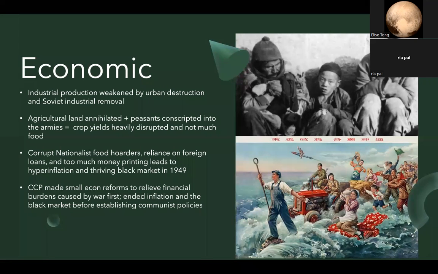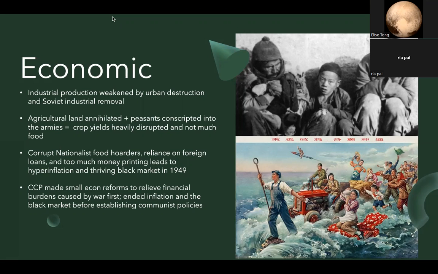Furthermore, there was hyperinflation in 1949 with a thriving black market and increased crime. Because of corrupt nationalist food hoarders, reliance on large foreign loans, and the practice of printing enormous amounts of paper money, prices skyrocketed out of control. It became a lot harder to afford tiny amounts of the food that was left, so people haggled in a thriving black market.